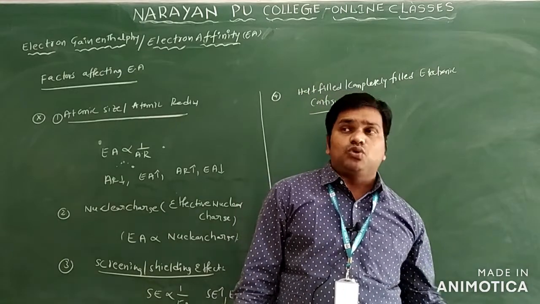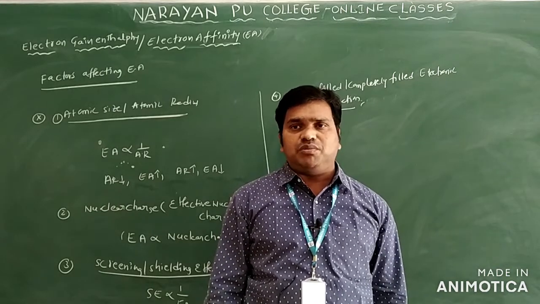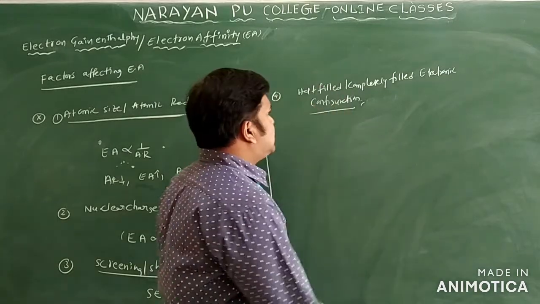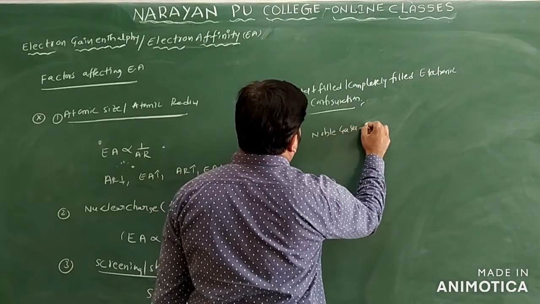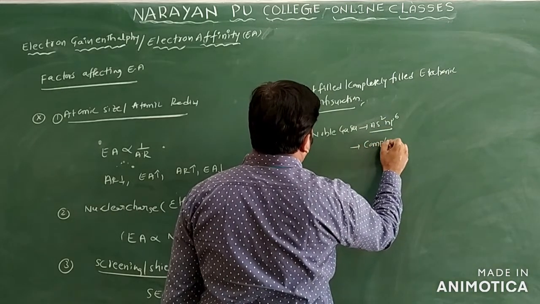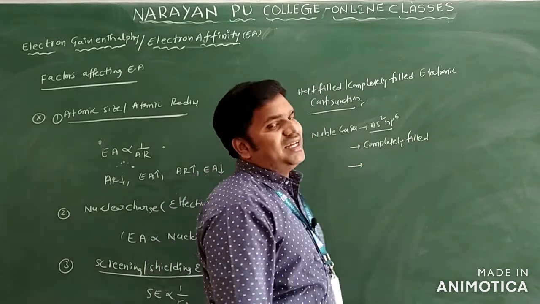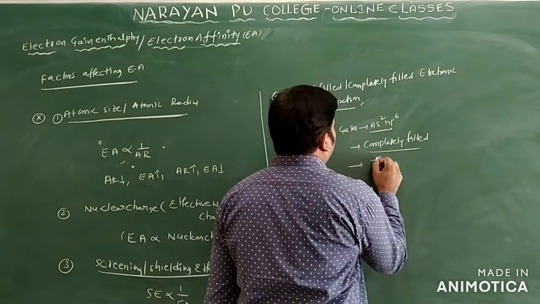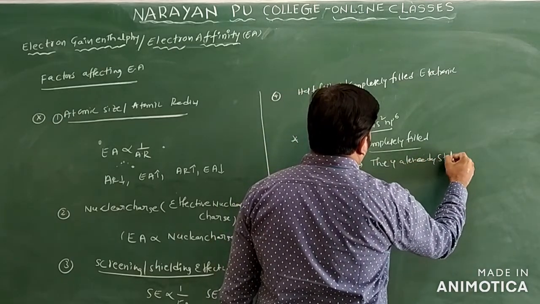Generally the noble gases have stable electronic configurations, so they have positive electron affinity values. A stable electronic configuration means noble gases. Noble gases have ns2 np6 configurations, they are completely filled, and they do not gain any electrons to be involved in bond formation. They are already stable.